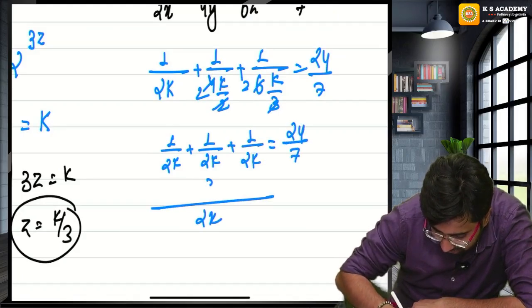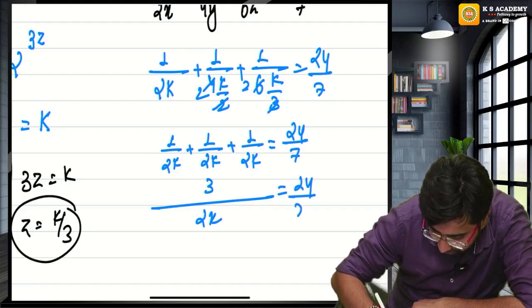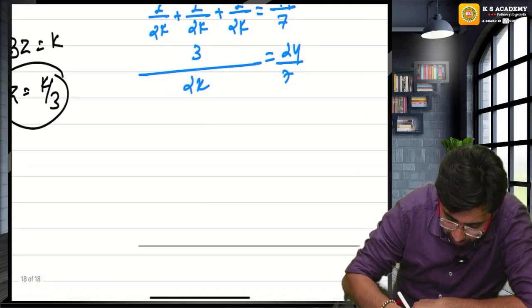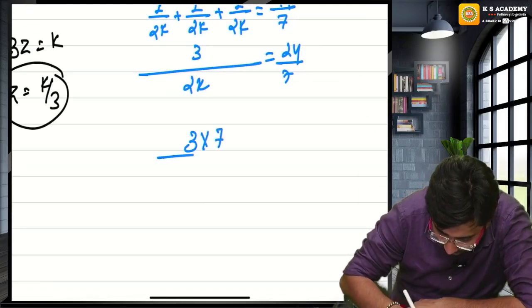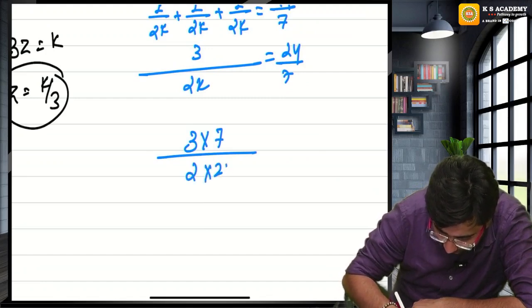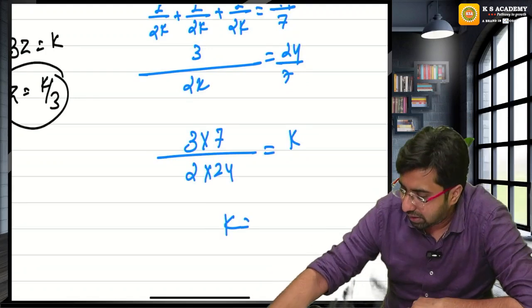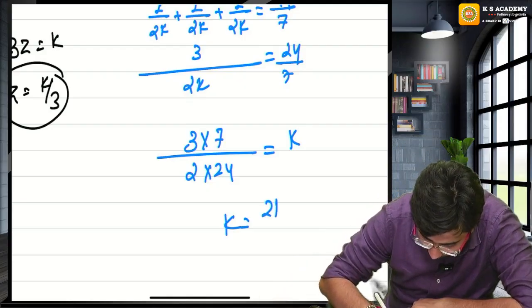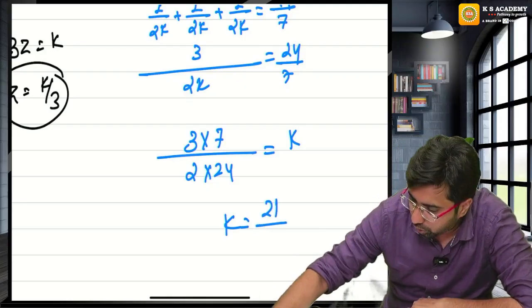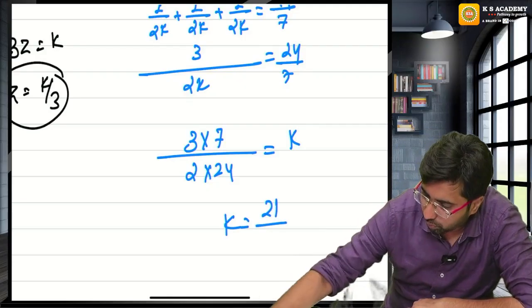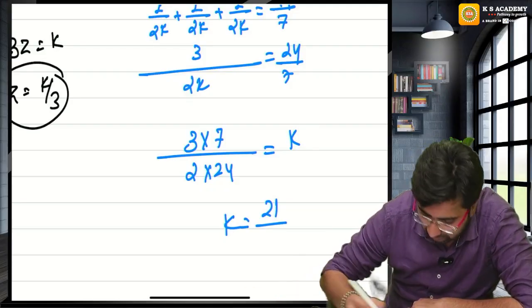Let's take the LCM, 3. Cross multiply: 3 into 7 upon 2 into 24 is equal to k. Don't cancel anything. 7 threes are 21 upon 24 into 2, 48.